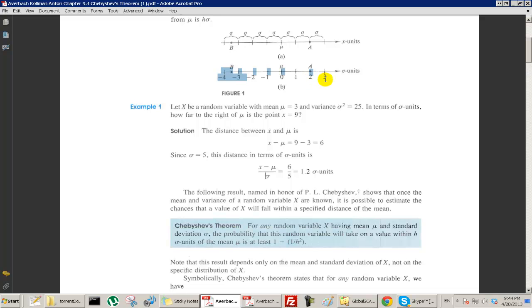Okay, if I want to know between 3 standard deviations above and 3 standard deviations below, then h is 3. What do I put in here? I get 3 squared, I get 9, I get 1 over 9. So 8/9 of the data has to be between here and here. So that's what Chebyshev's theorem says, and it doesn't matter which random variable it is, it says it's always true.